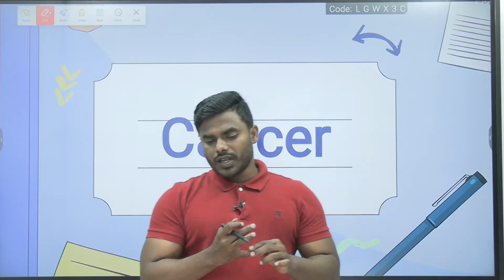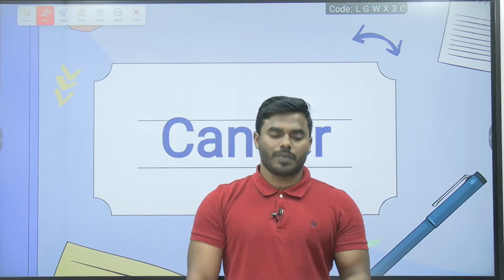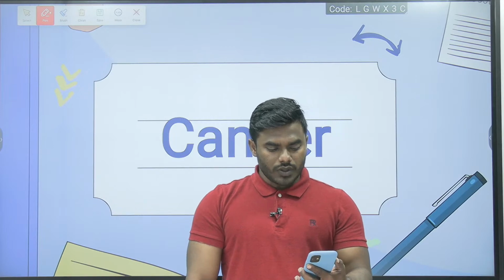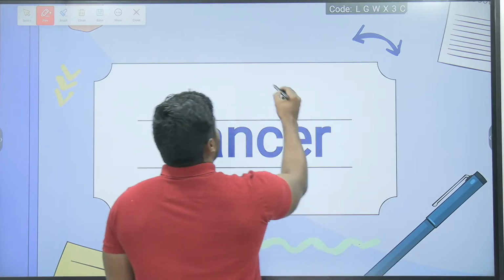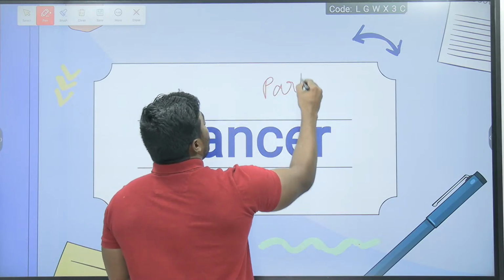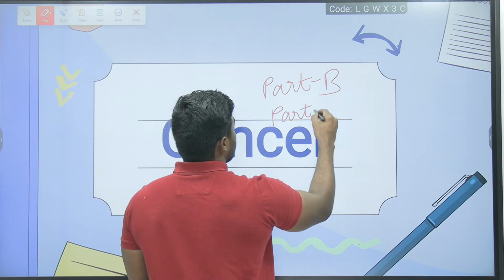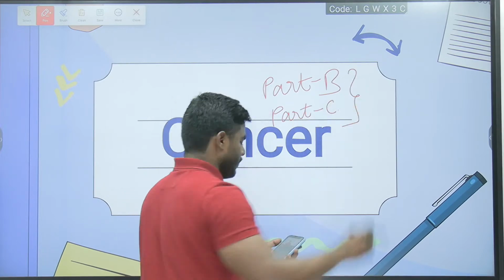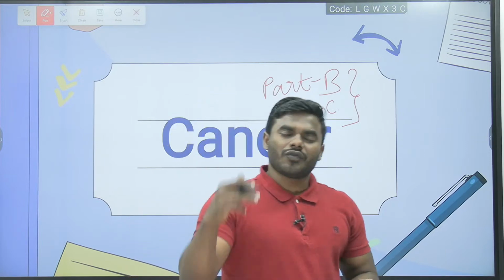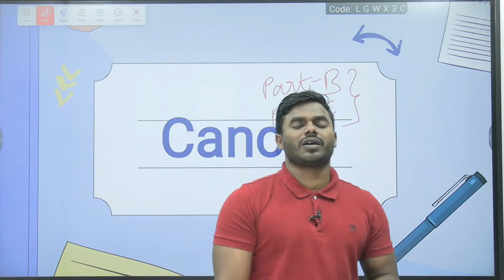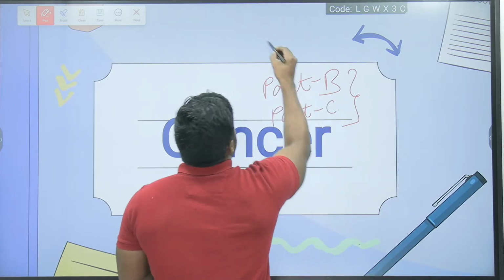So friends, today we are going to study the most important topic, that is cancer biology. I told all of you that cancer biology is important with respect to part B as well as part C. What kind of questions have we got so far from this chapter?